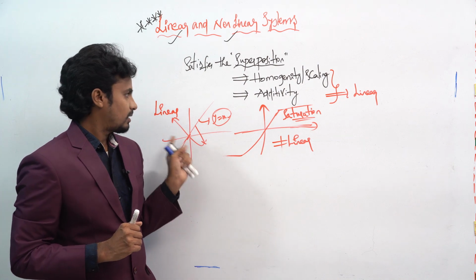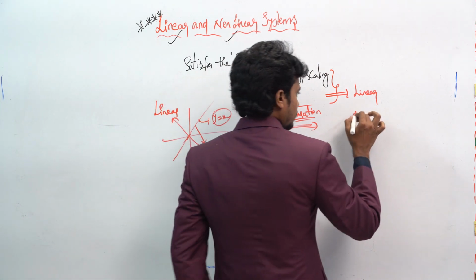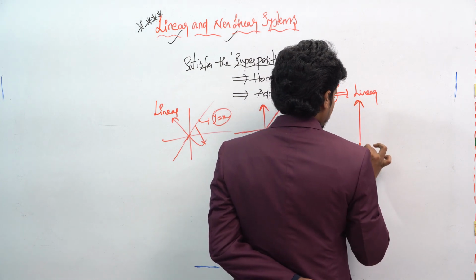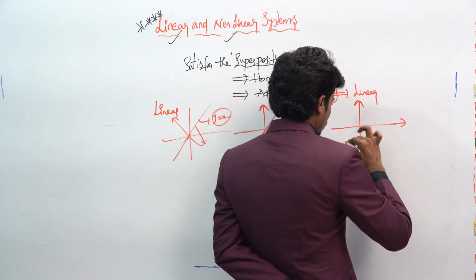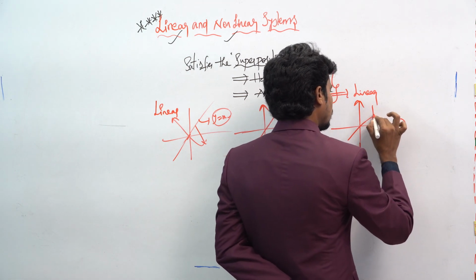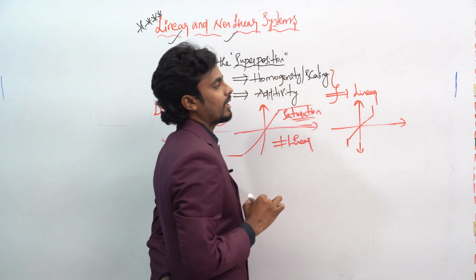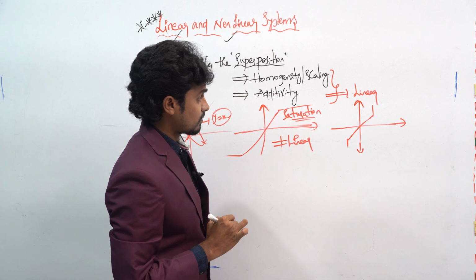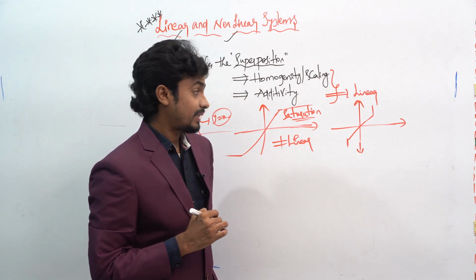Next, if you take this plot, here also it must pass through the origin, and it will be like this. For example, it will be like this. Then the type of plot is said to be the dead band.